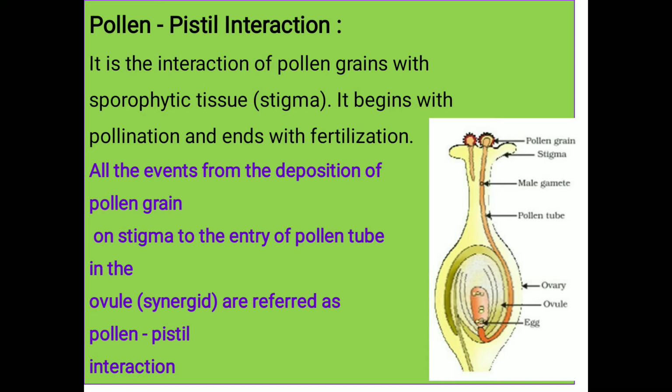Now, what is the actual definition of pollen pistil interaction? All the events from the deposition of pollen grain on the stigma to the entry of pollen tube in the ovule are referred to as a pollen pistil interaction.